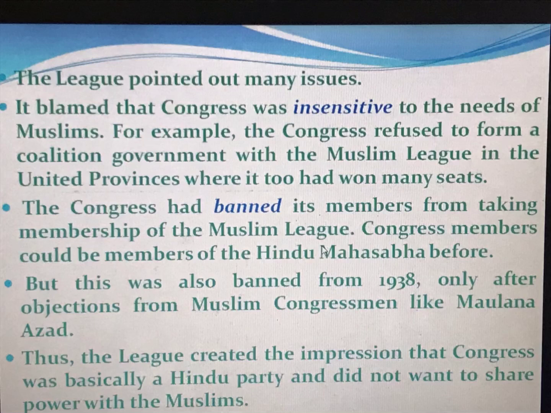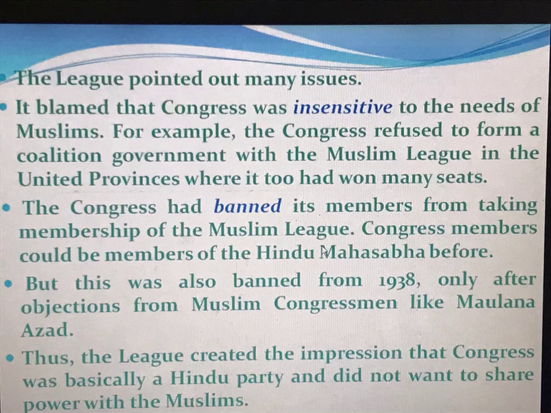The Congress also banned its members from taking membership of the Muslim League. Before this, Congress members could be members of the Hindu Mahasabha, but now they could not be members of the Muslim League.